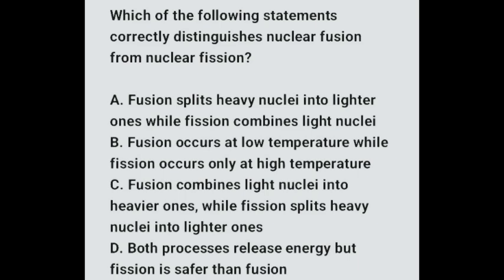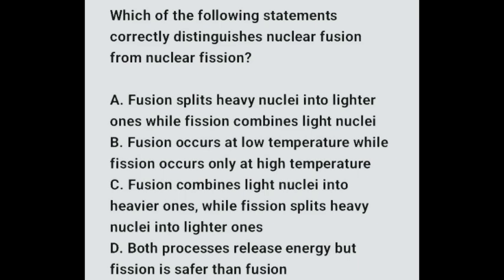Fusion combines light nuclei into heavier ones, while fission splits heavy nuclei into lighter ones. Let's explain. In fusion, light nuclei like hydrogen isotopes combine to form a heavier nucleus, releasing energy, and it requires extremely high temperatures, like in the sun.